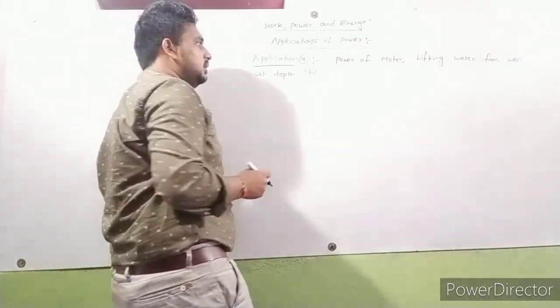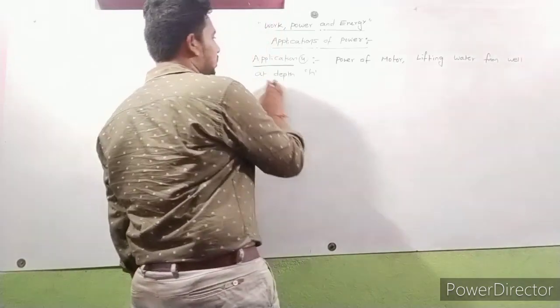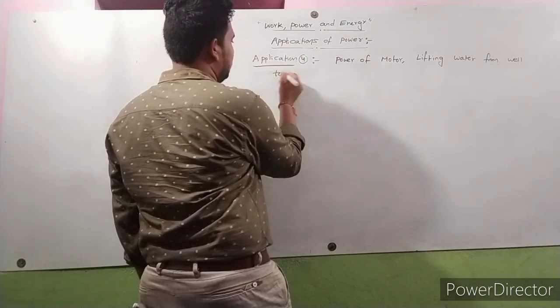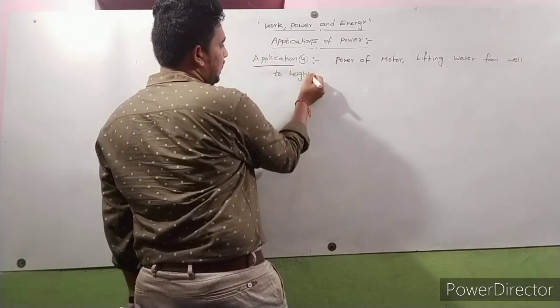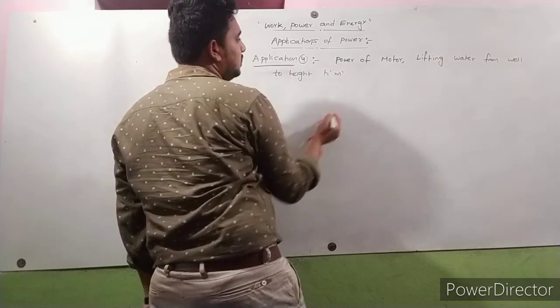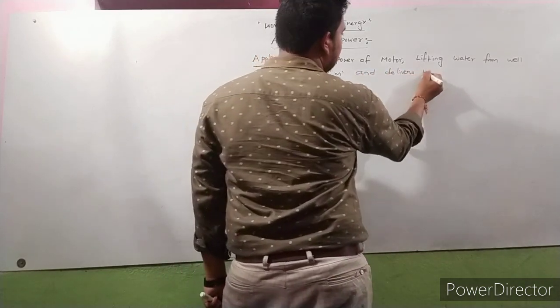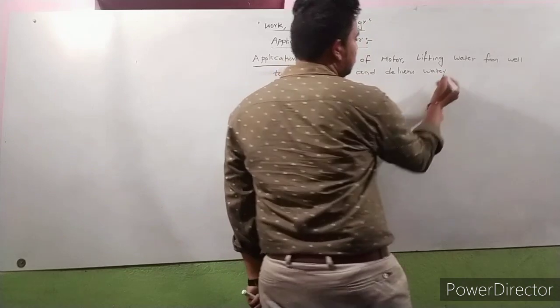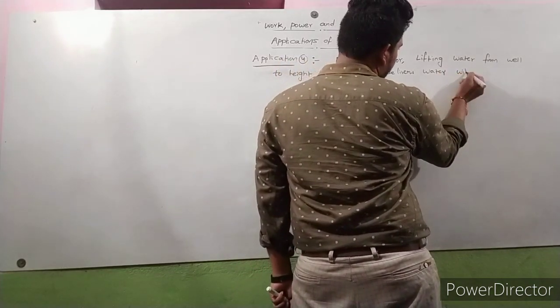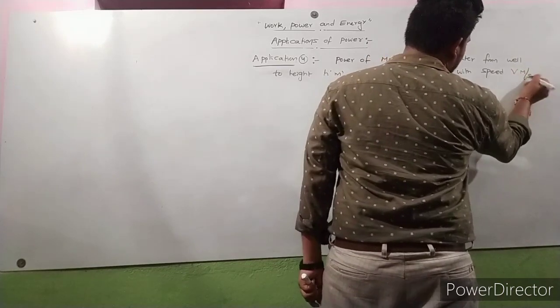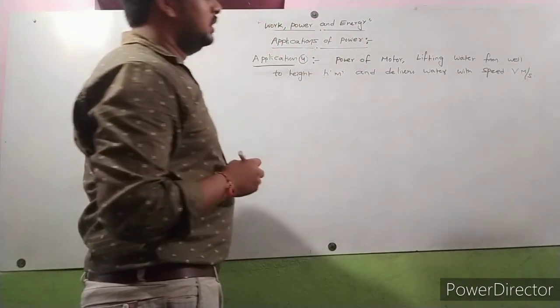The motor lifts water from the well to height h meters, and delivers the water with speed v meter per second.